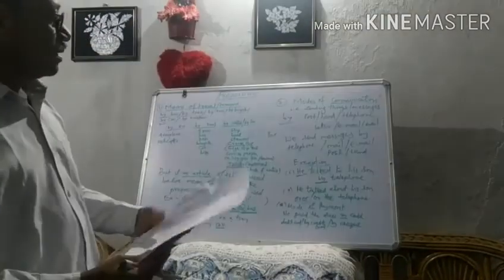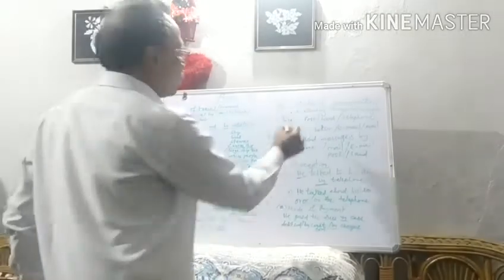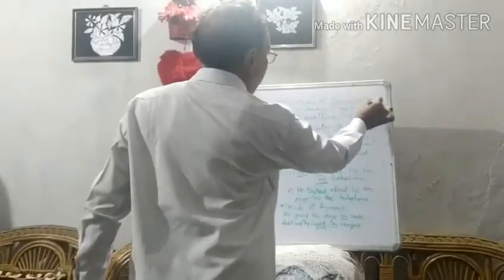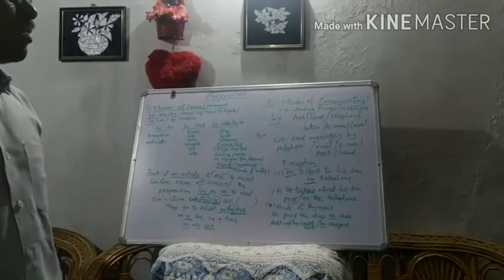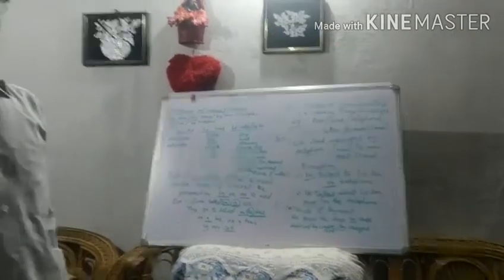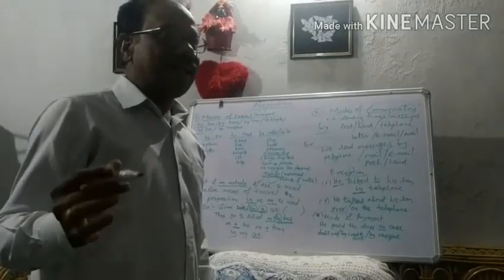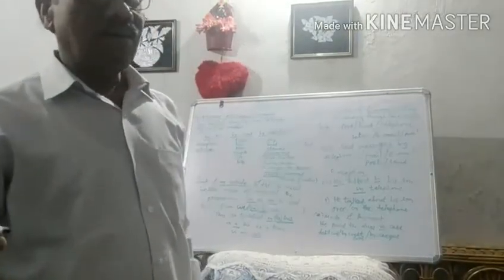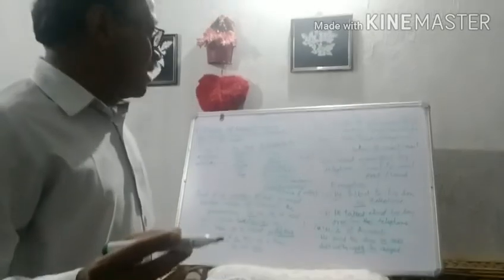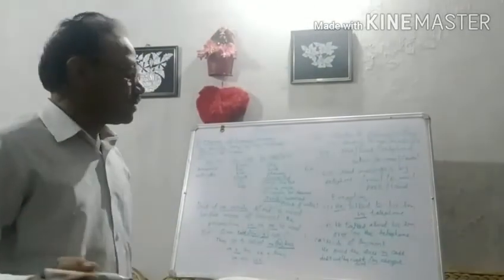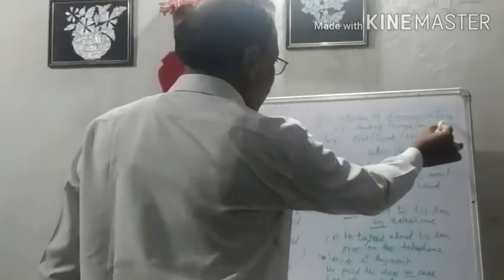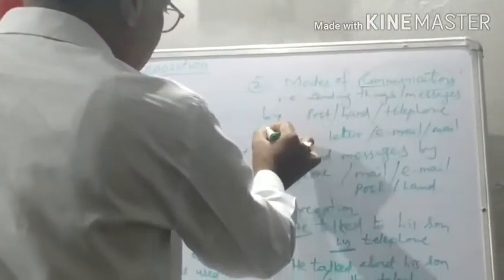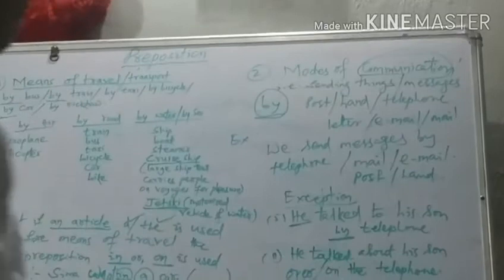Then come to modes of communication. As my dear students, you know what are the modes of communication. That means in which way we send messages or things to someone else. So generally we send things or messages there. We have to use also by.